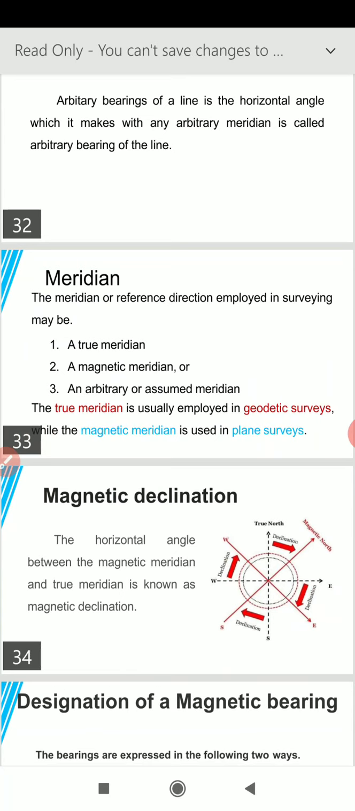And when large surveying is done, we can say more than 250 kilometer, then the curvature of the earth is taken into account, and then if surveying is done, it is known as geodetic surveying. So it shows if large surveying is done, then true meridian is usually employed in geodetic surveying, whereas magnetic meridian is usually used in plane surveying.